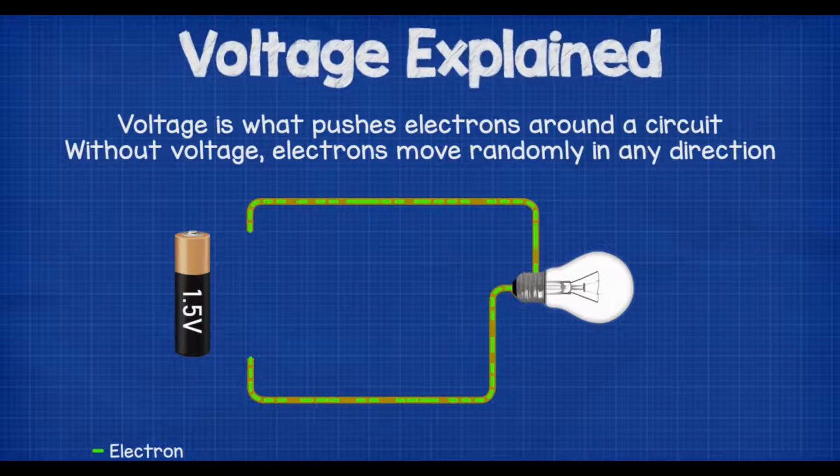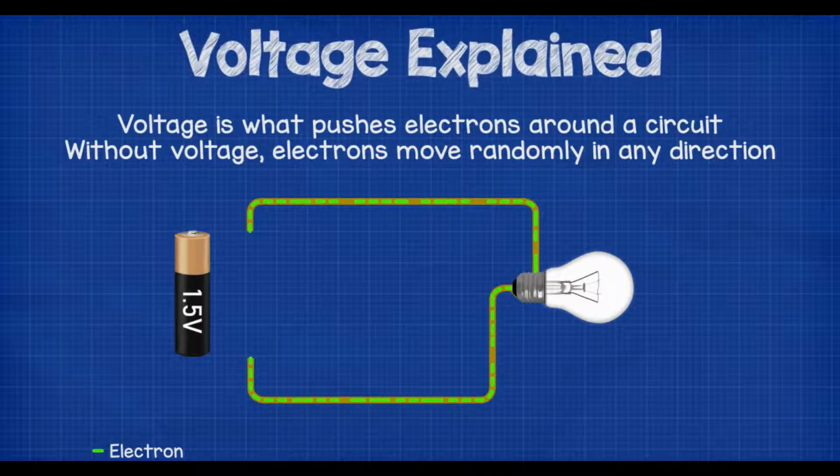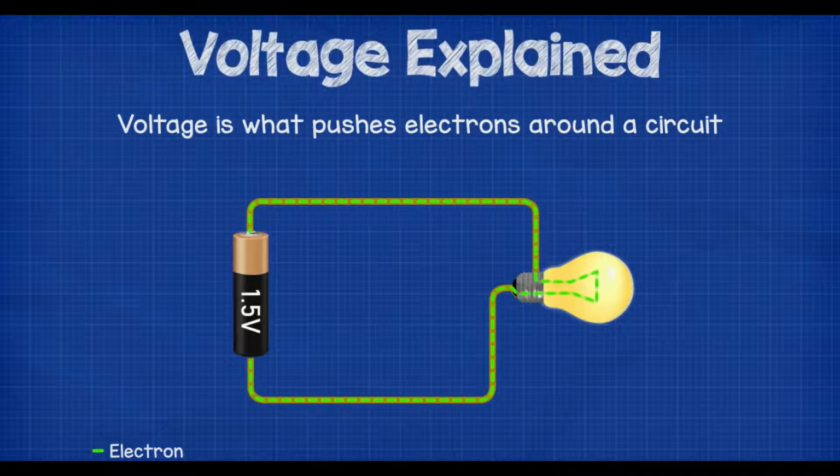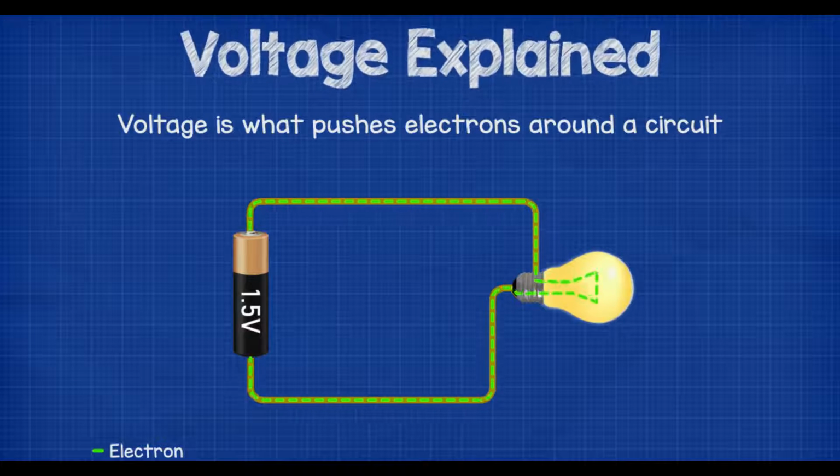Voltage is what pushes the free electrons around a circuit. Without voltage, the free electrons will move around between atoms, but they move around randomly, so they aren't much use to us. It's only when we apply a voltage to a circuit that the free electrons will all move in the same direction, causing current.